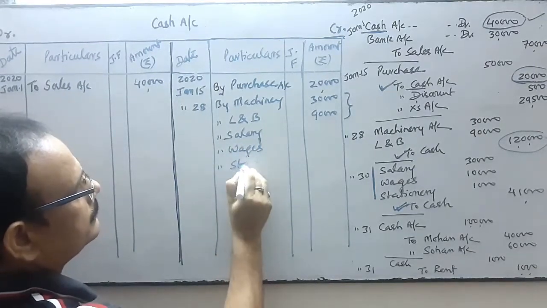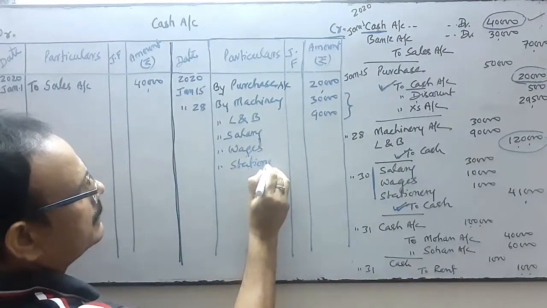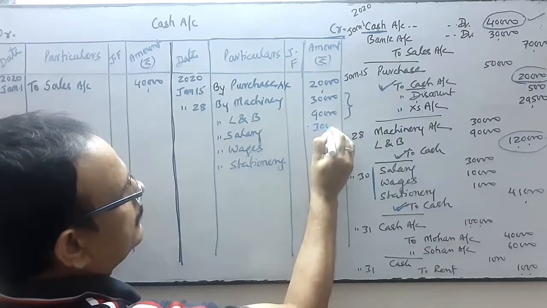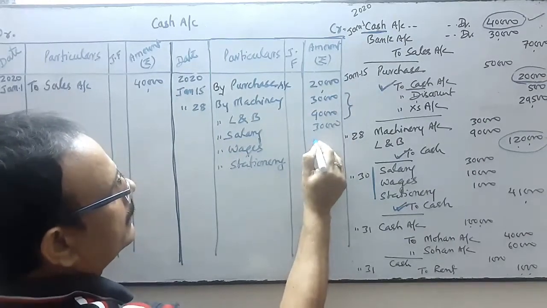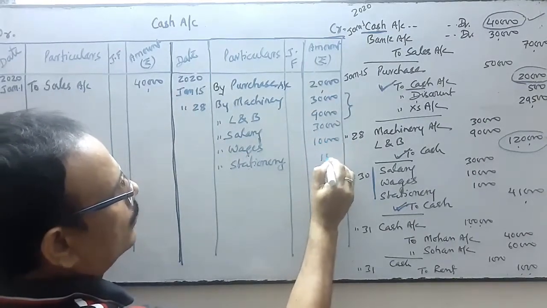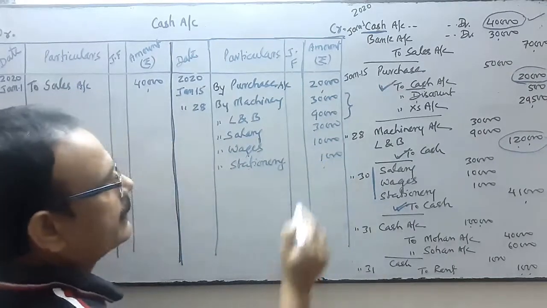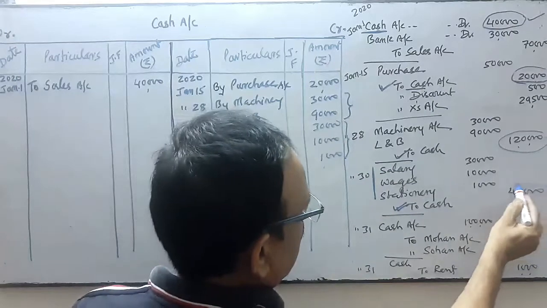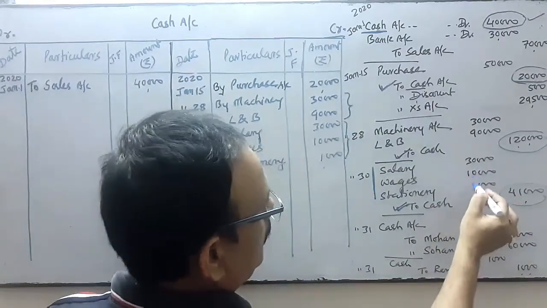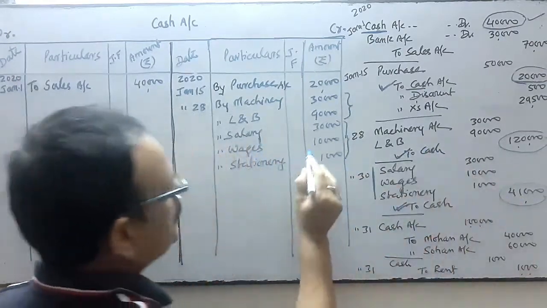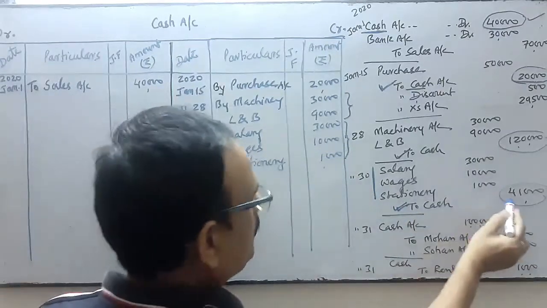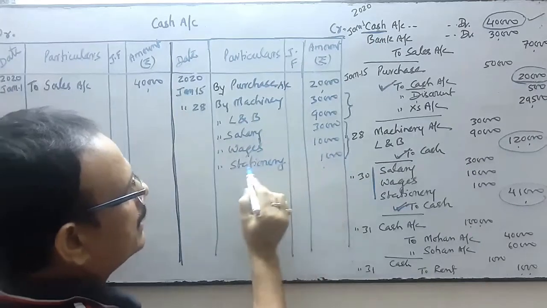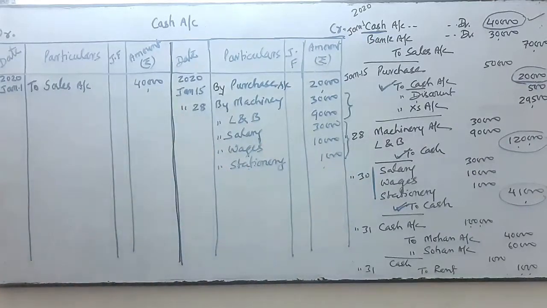Salary is 30, wages 10 and stationery 1. If you add these 3, the total amount is 41. So cash is 41, and I have posted 41.